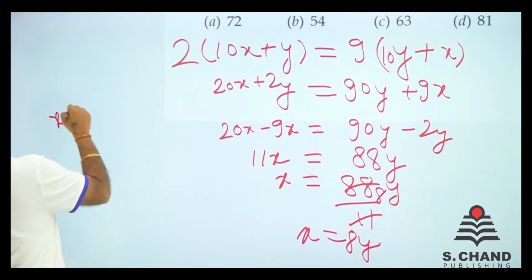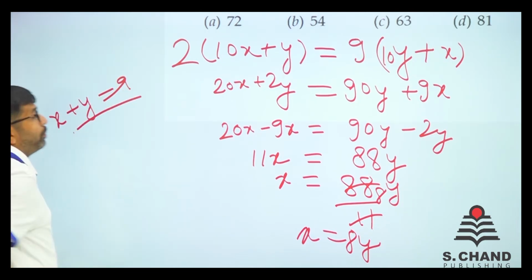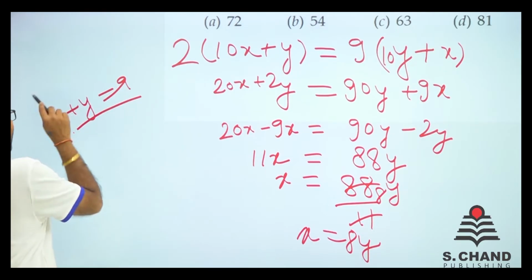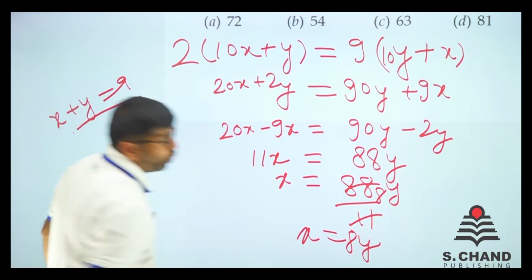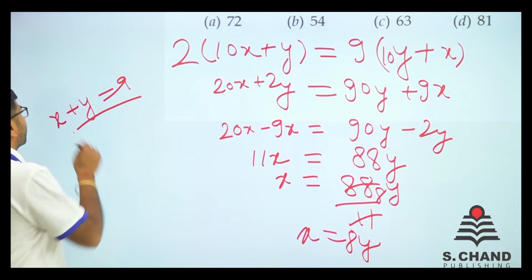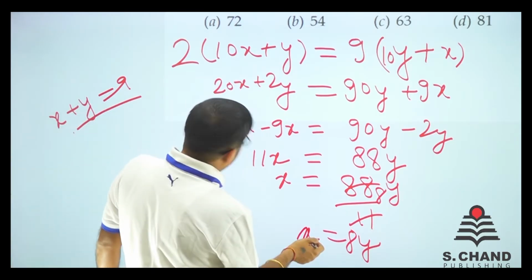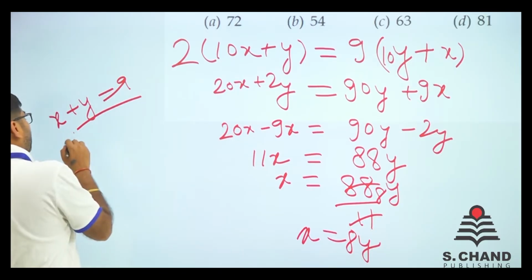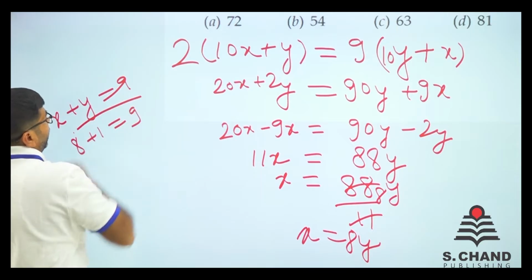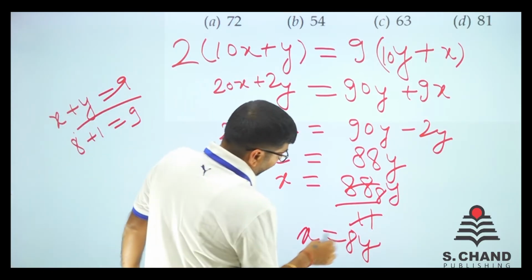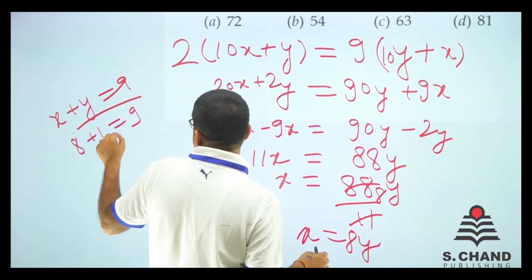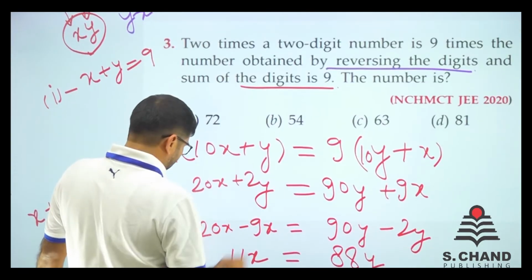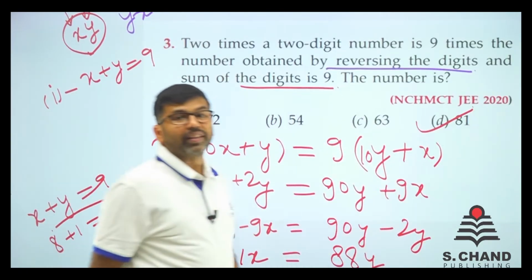And it also says x plus y is equal to 9. If you remember, it was given in the question itself. So if x plus y is equal to 9 and x equal to 8y, what does that mean? If we put y equal to 1, then x is equal to 8. x is equal to 8 and y is 1, then it is 9. So x is equal to 8 and y equal to 1. The number formed is 81. So if there is that option, 81 is the answer, right?